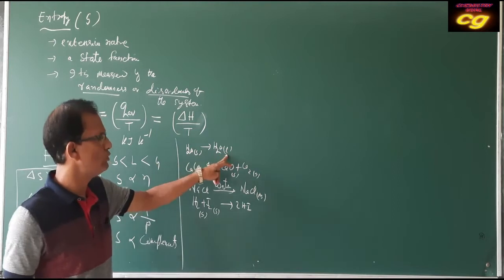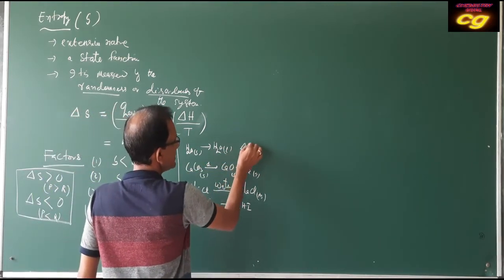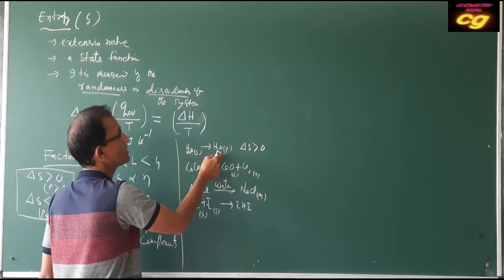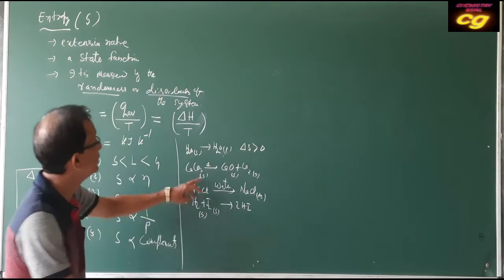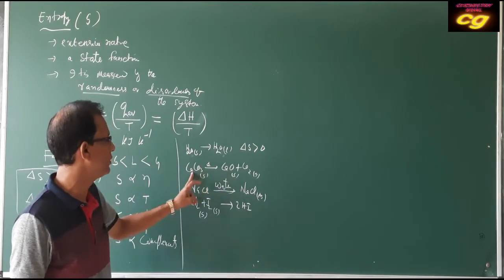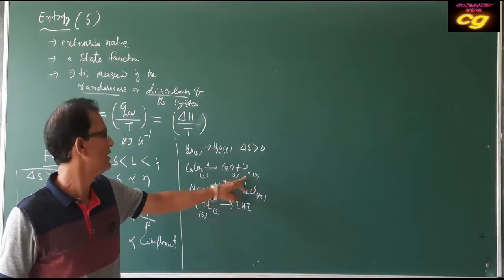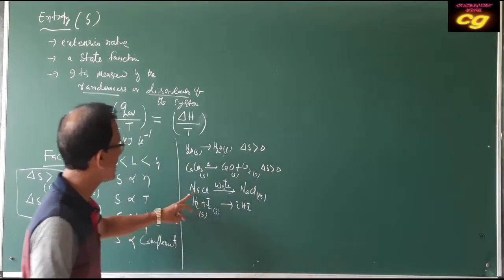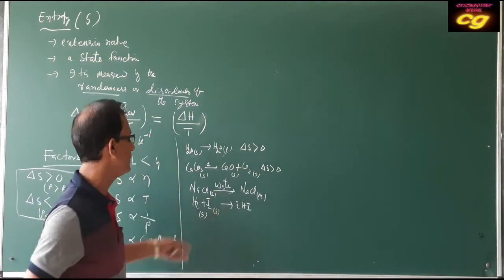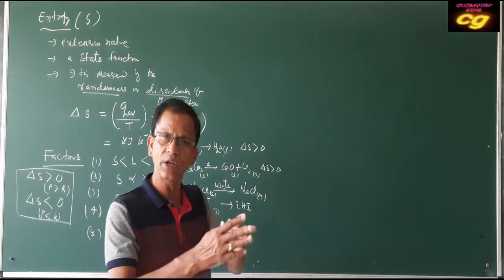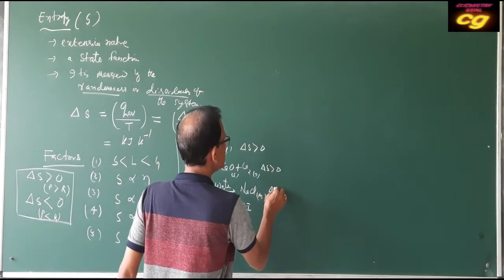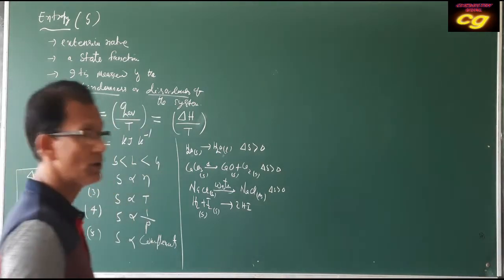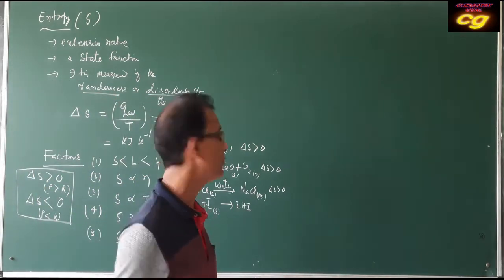Here solid converts to liquid, which means delta S is greater than 0, because liquid has higher entropy than solid. That's why the product side is greater, meaning entropy change is greater than 0. Here the reactant is solid, but on the right side there is 1 mole of gas. That's why entropy is higher. In the solid form there is low entropy; in the aqueous state, the ions are free. So entropy increases when a substance dissolves in a solvent.